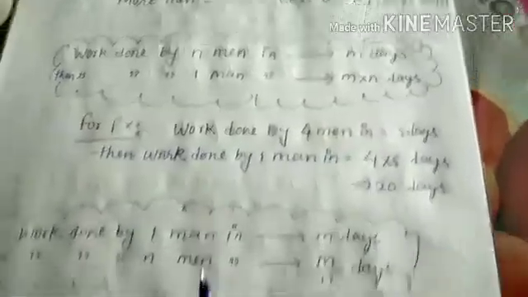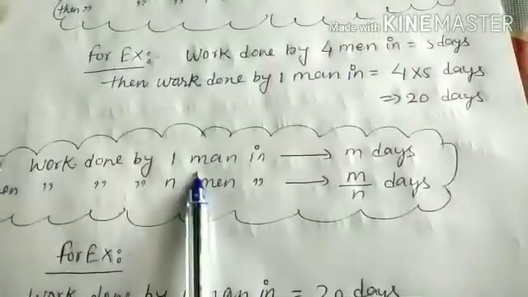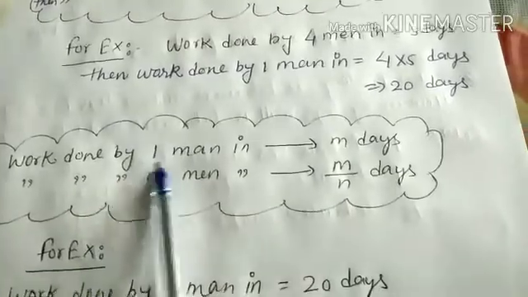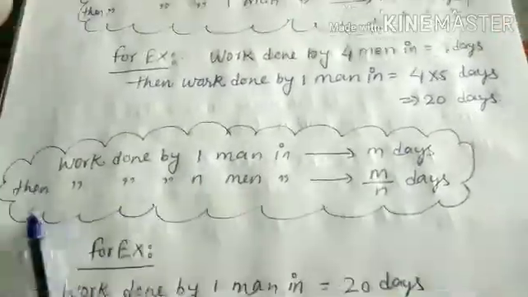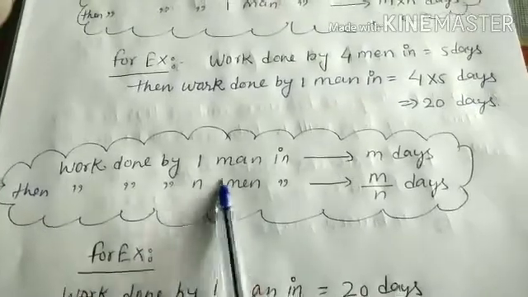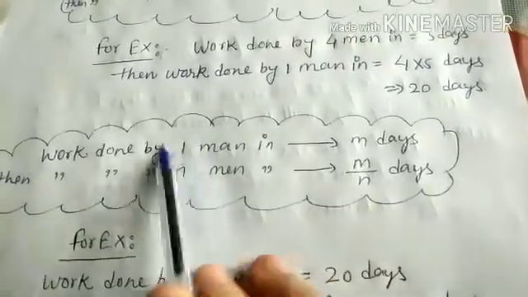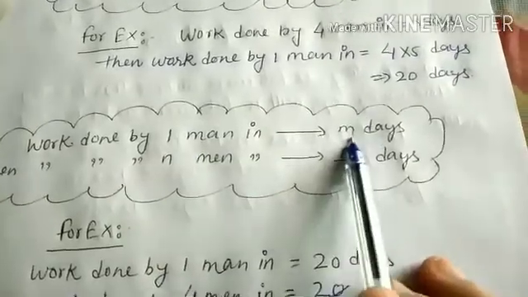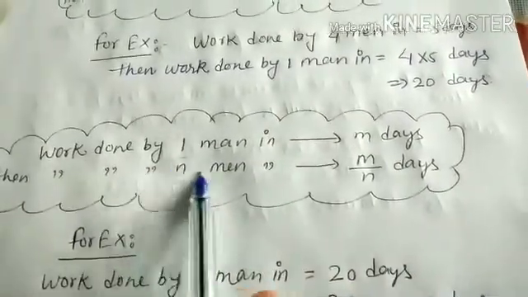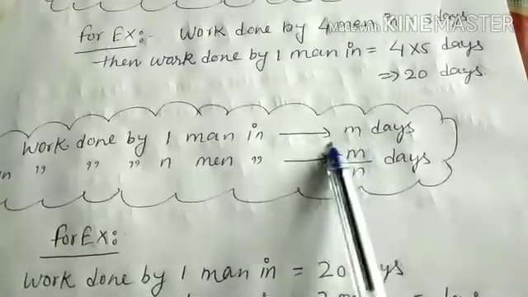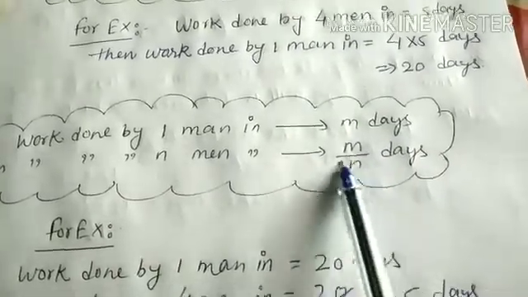Now, if 1 man completes a work in m days, then work done by n men will be m upon n. Because if 1 man completes the work in m days and there are n men, we will divide the total number of days by n men.